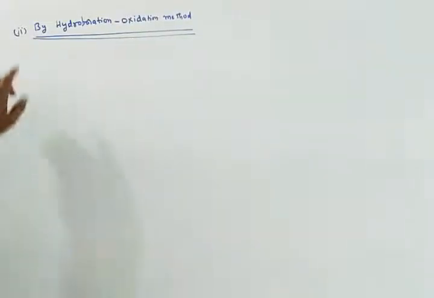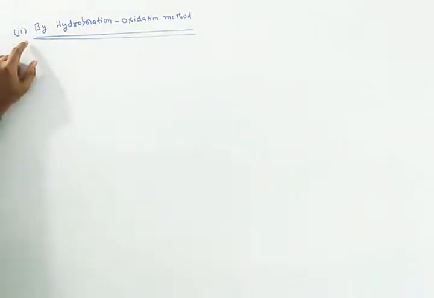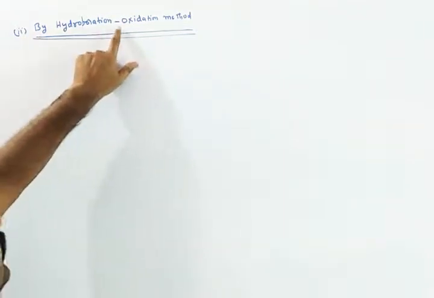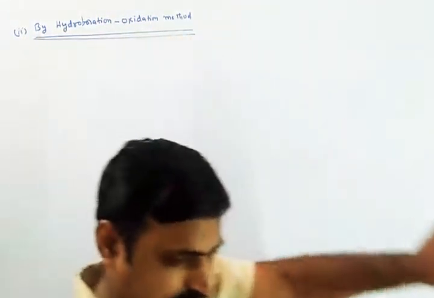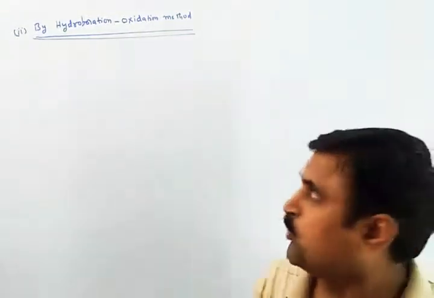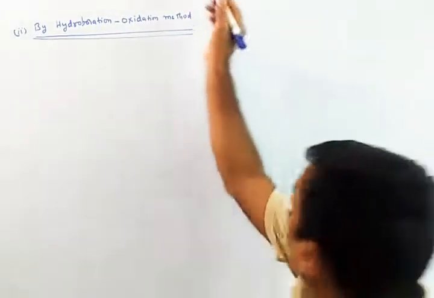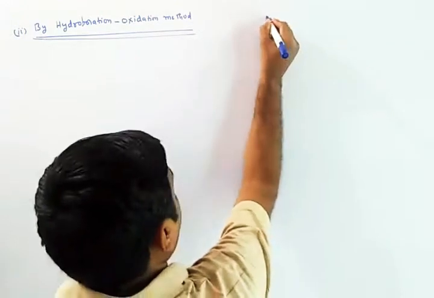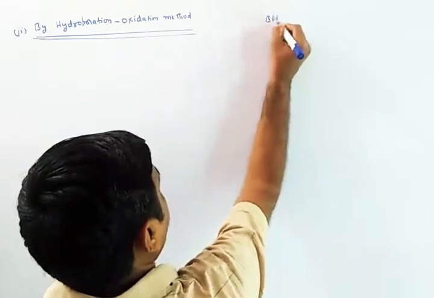Okay, let us see the next method in alkene reactions, the formation of alcohols by the hydroboration oxidation method. As you know, I can take borane. What is borane? The simple general formula is BH3.